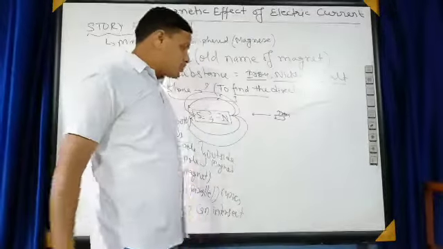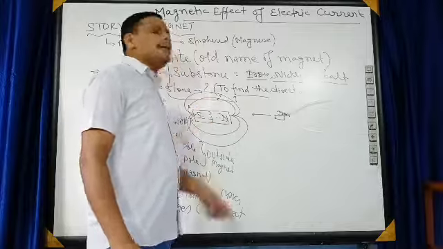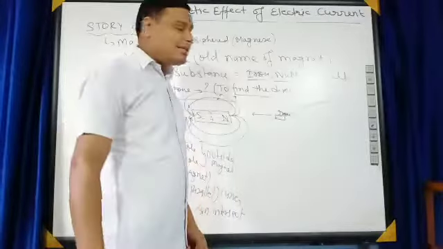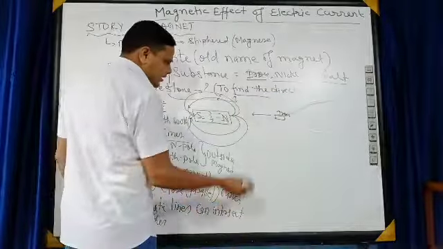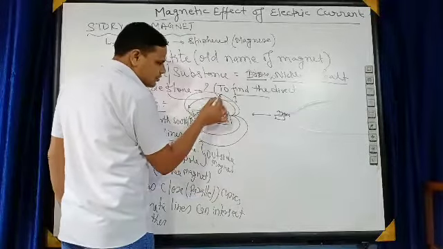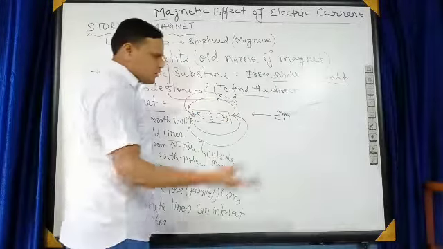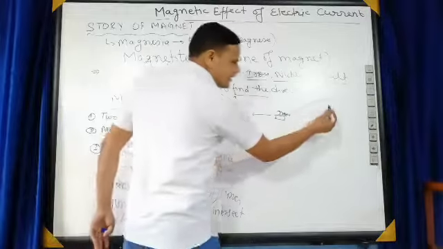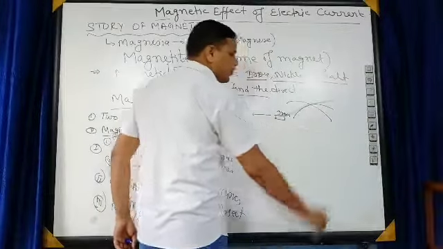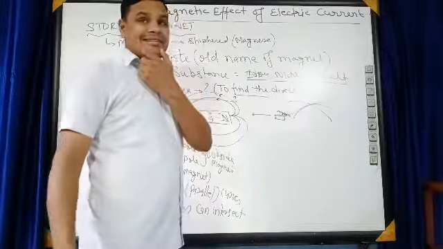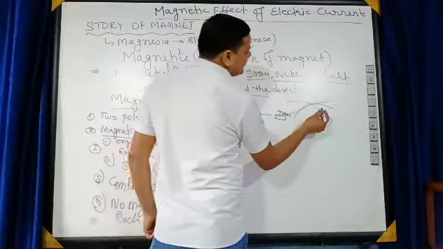This is one of the questions: why can two magnetic lines of force not intersect each other? See the answer. These two are magnetic lines of force. Suppose that they are intersecting.